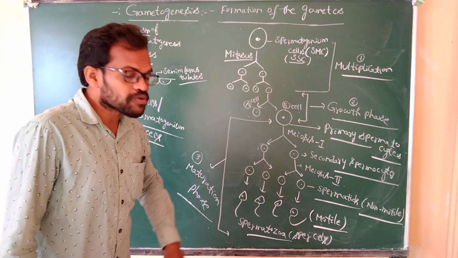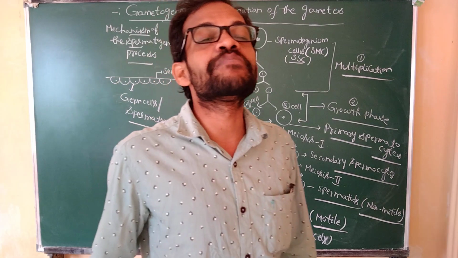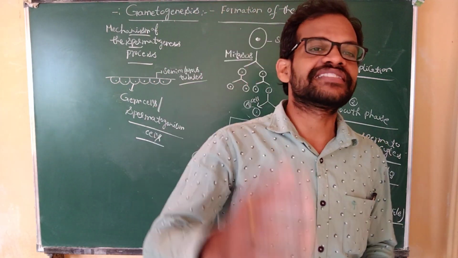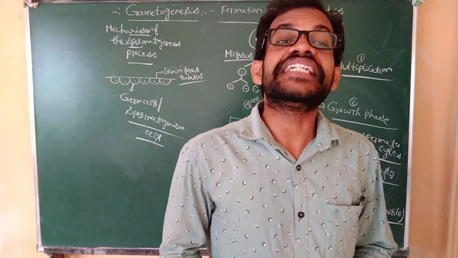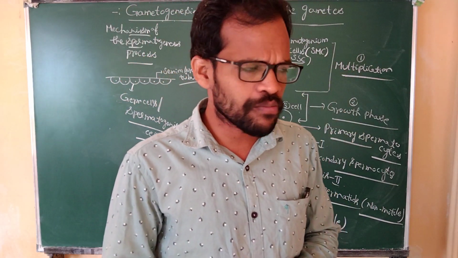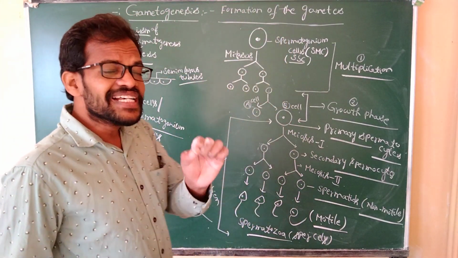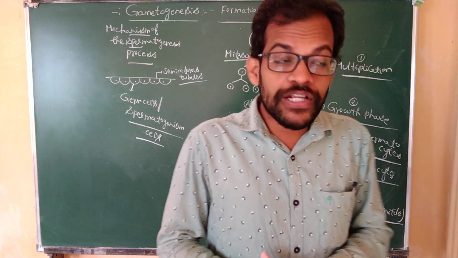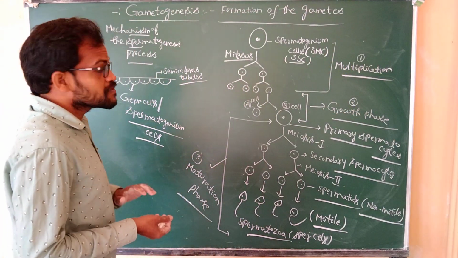This entire process takes place inside the seminiferous tubules when the male baby reaches adolescence, that is 12 to 13 years of age. This process is controlled by hormones. The inner lining of the seminiferous tubules consists of spermatogonium mother cells.